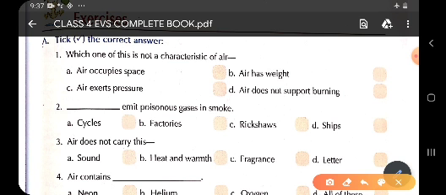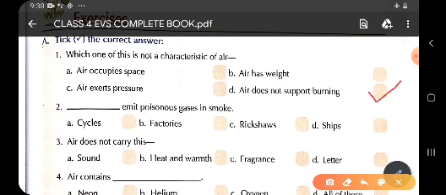That means option D, air does not support burning, is the correct answer. So you will tick in the box in front of option D.